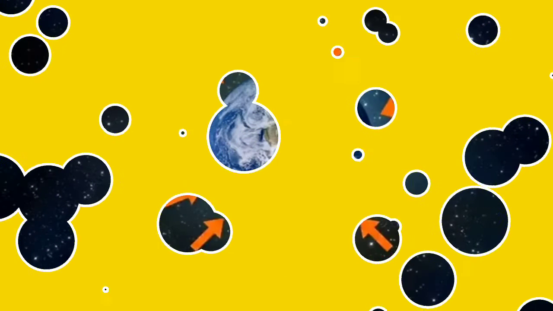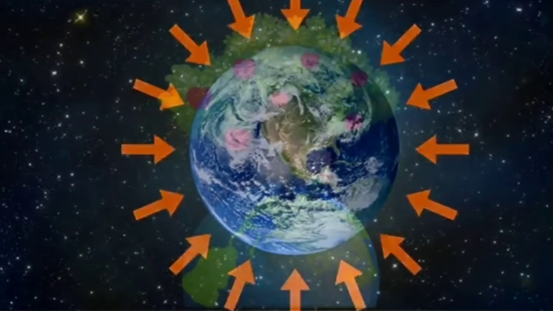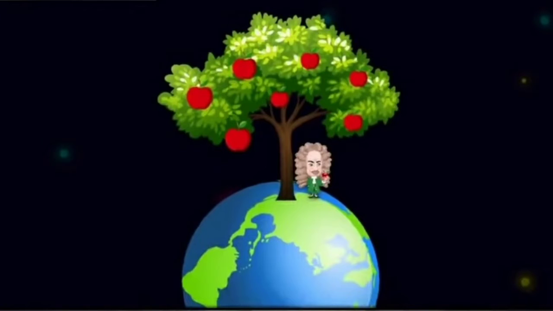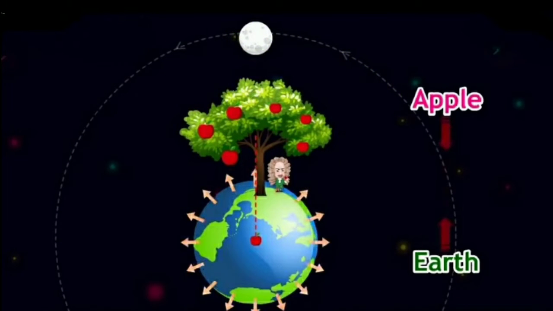Now, children, according to Newton's law of gravitation, every object attracts every other object, right? So, if the earth attracts an apple towards itself, the apple also attracts the earth towards itself with the same force. Then, children, there must be a question arising. Why does the apple fall towards the earth, but the earth does not move upwards towards the apple?